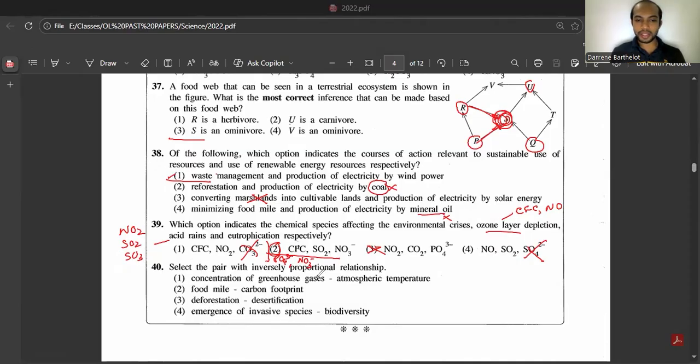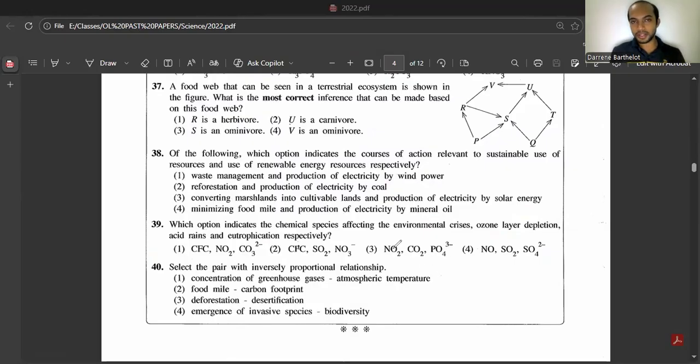40th, select the pair with inversely proportional relationship. Inversely proportional means when one is increasing, the other one should decrease, right? So let's see. Greenhouse gases and atmospheric temperature. When greenhouse gas increases, temperature increases. That's correct. That is the main cause for global warming as well. That's a direct proportion one. Then food mile and carbon footprint. When the food mile is very high, it should be transported over a larger distance. So when transporting, we are using vehicles, which means the amount of carbon dioxide released from the vehicle is high. So carbon footprint is high, directly proportional.